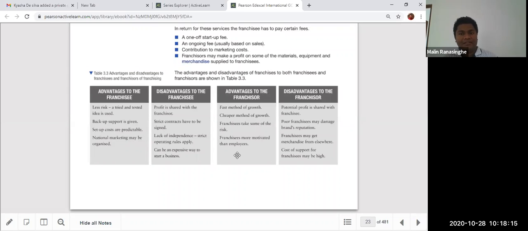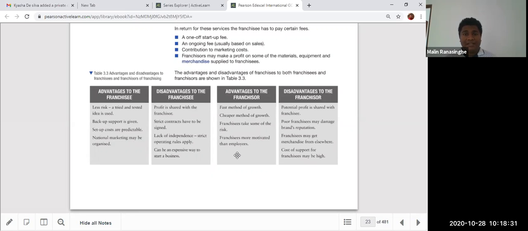That's another advantage. However, there are disadvantages as well. Look at this: potential profits have to be shared. If you operate alone, 100% of the profit belongs to you, but here the profit has to be shared. Earlier, you were getting the full return, now you get only 90%. In that situation, this is bad.